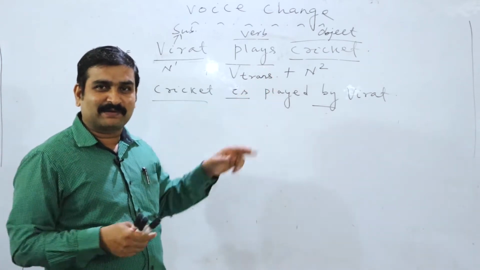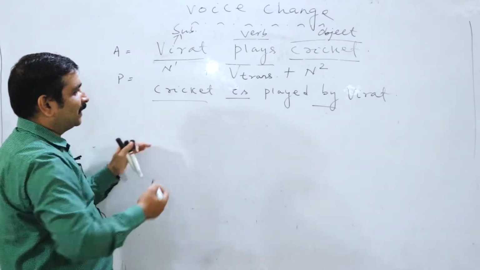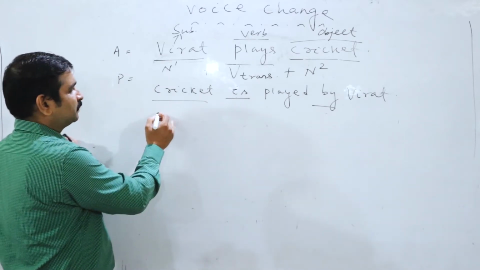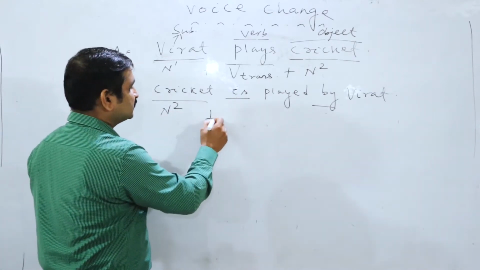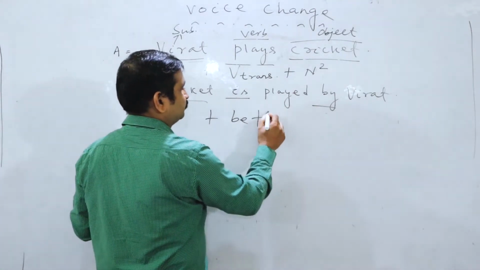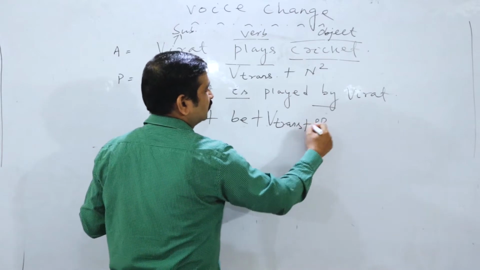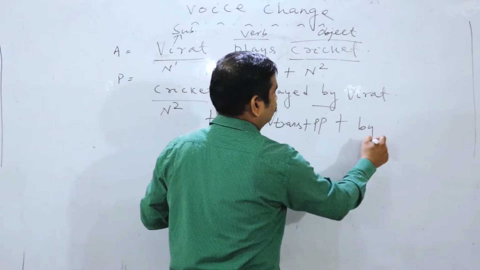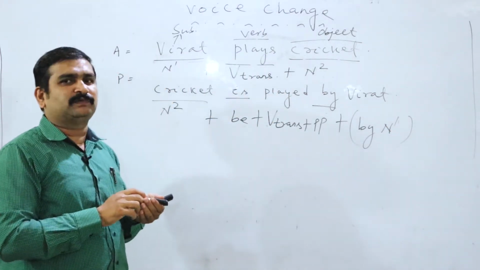I will give a lot of examples, but let me clarify the rules first. Now, I am applying the passive voice rule in this sentence. What is the passive voice rule? N2 plus be verb plus V trans plus PP, then plus by N1 within bracket.